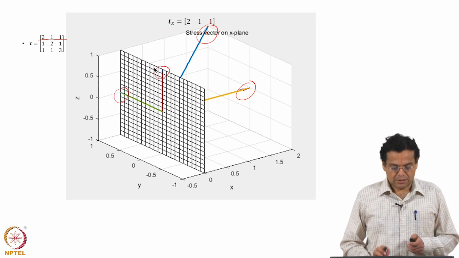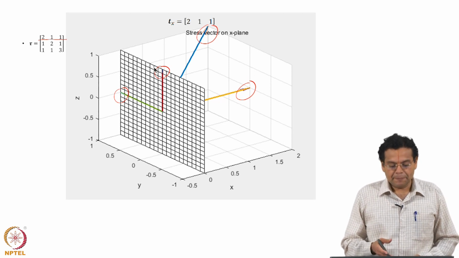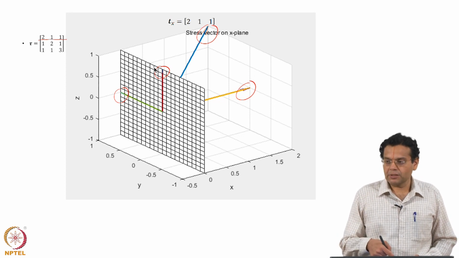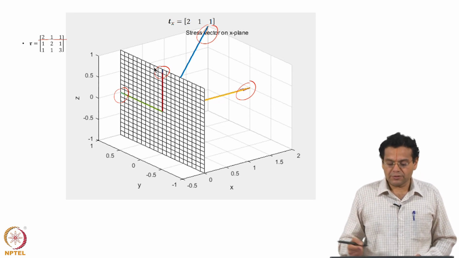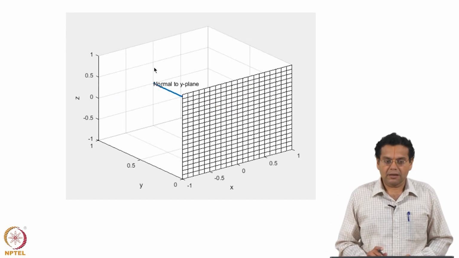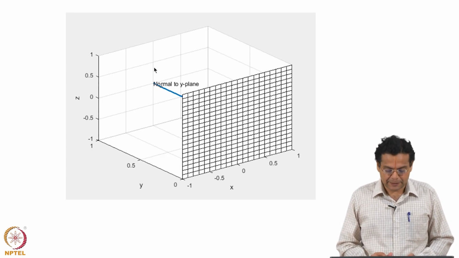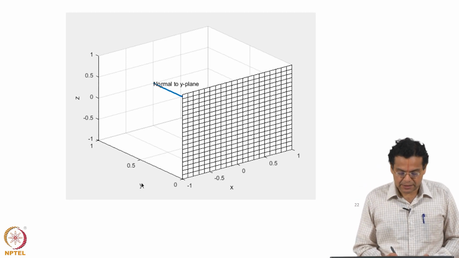We are also seeing the x plane, the stress vector on the x plane, and the components are also shown. Of course, these components are along the x y z axes. Now, analogously this is the y plane and the normal to the y plane is shown. Of course, we should understand that this is the y axis.